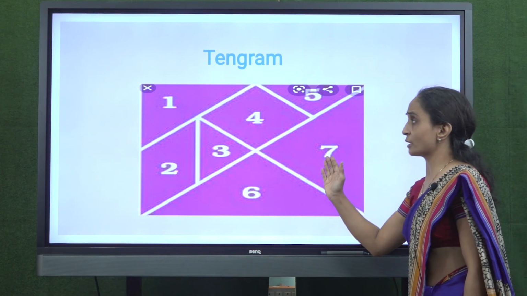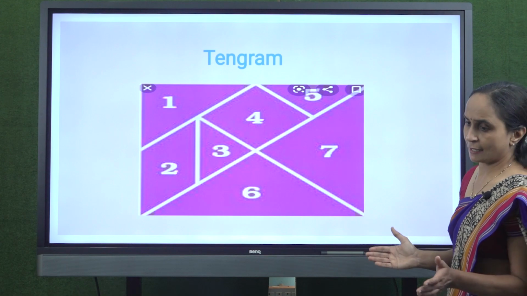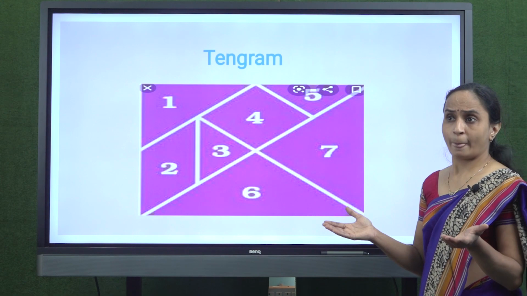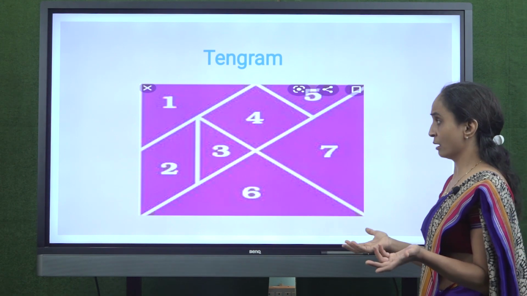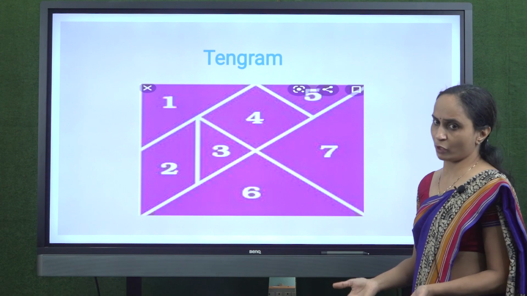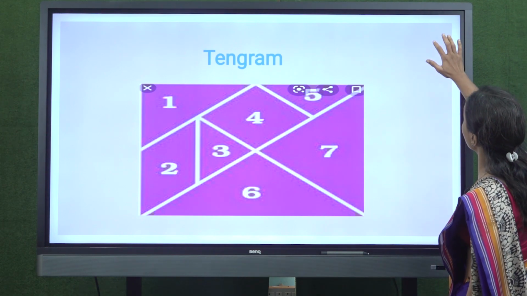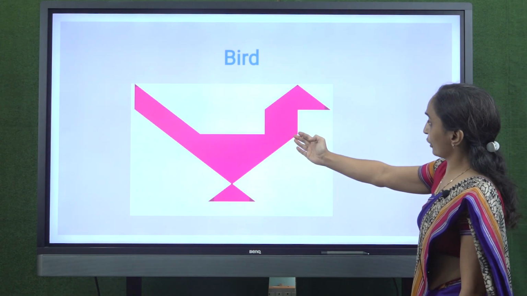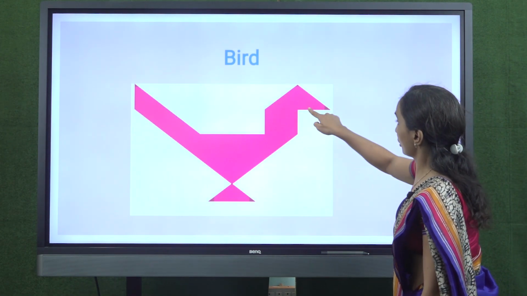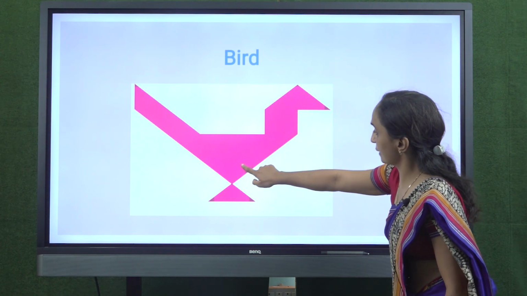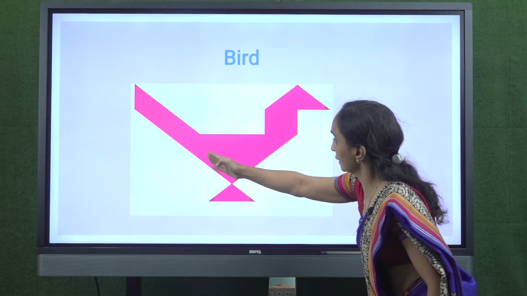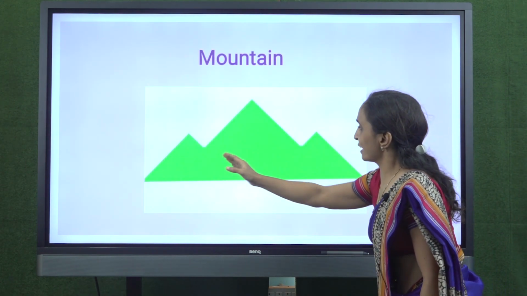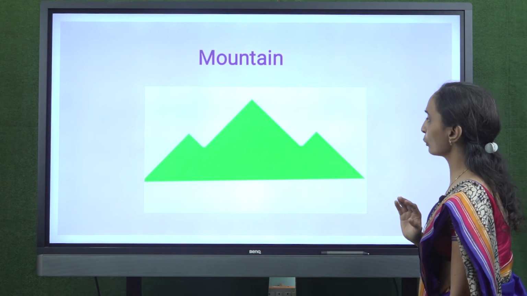With the help of these shapes, you can make so many things like mountain, bird, boat, house, etc. Students, you can make whatever you want to make. See, I have made some things. I have made this bird with the help of these shapes. First is triangle, then this is square, triangle, triangle, and this is a parallelogram. With the help of these shapes only, I have made a mountain.